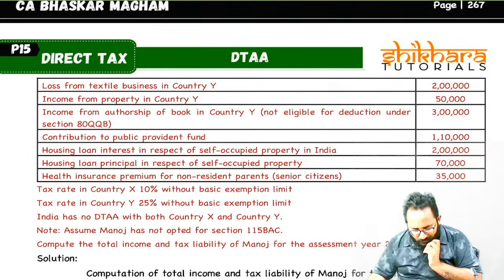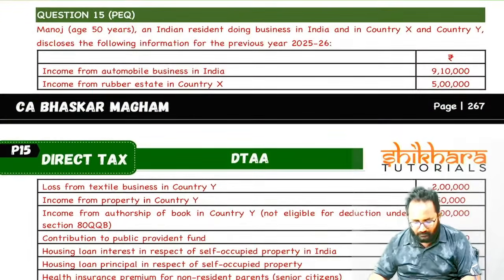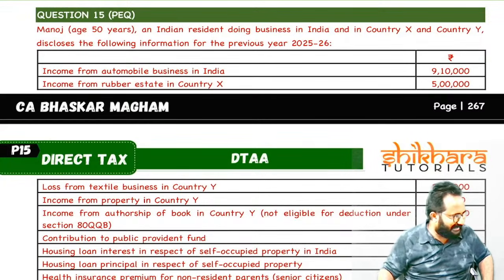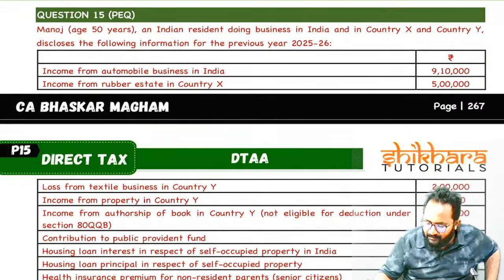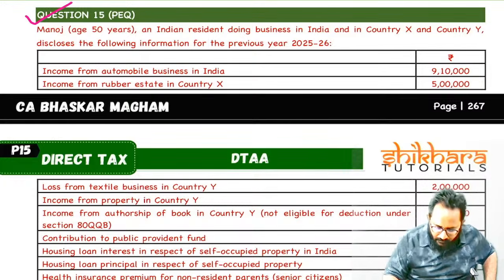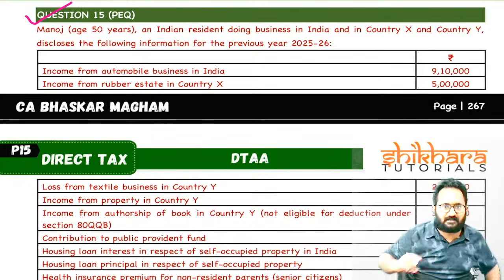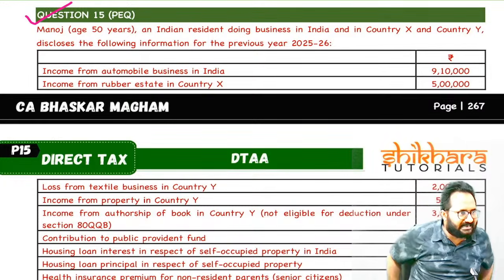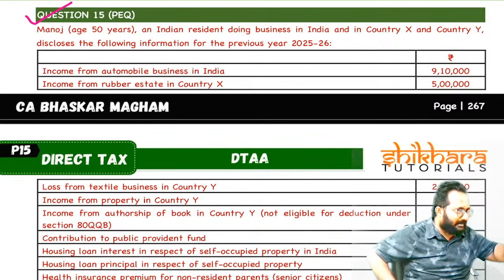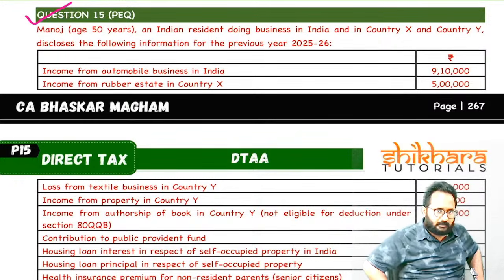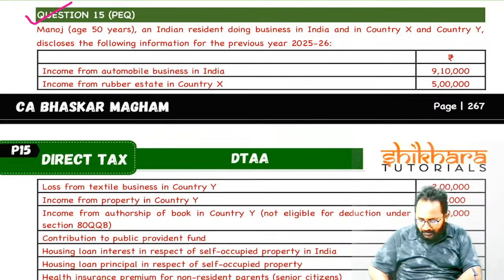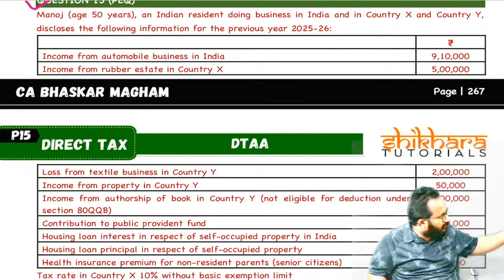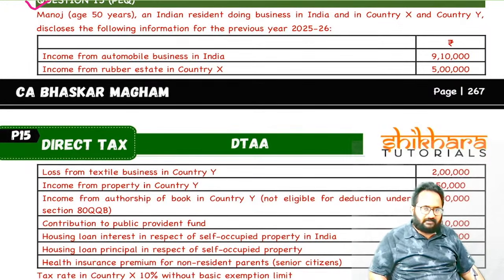I will take this question, but there is a reason why I am taking this question. There is a reason, the new examination trend: in this question, indirect information they will give. By using that indirect information, we have to find something. Okay. Two countries are there. Can you tell me what are the countries? X, Y.